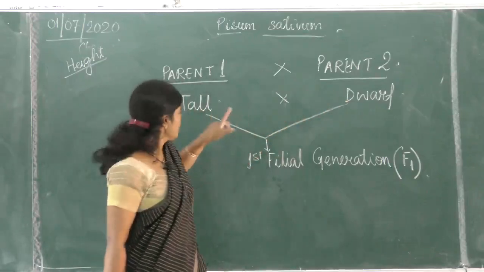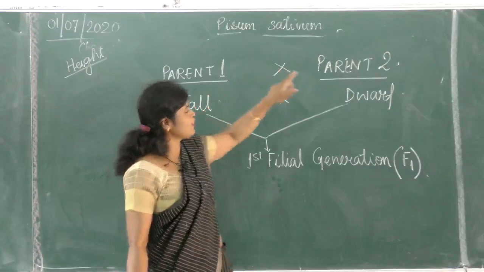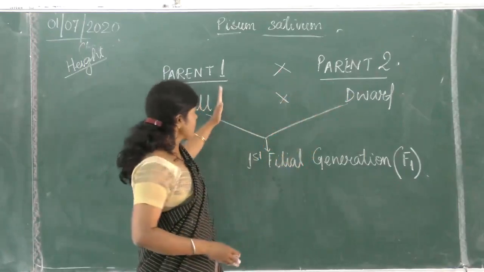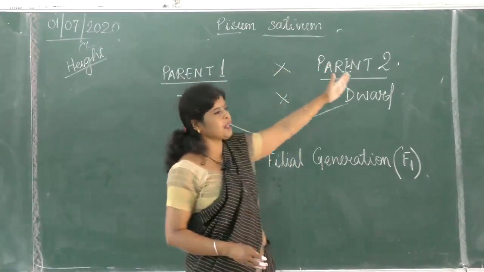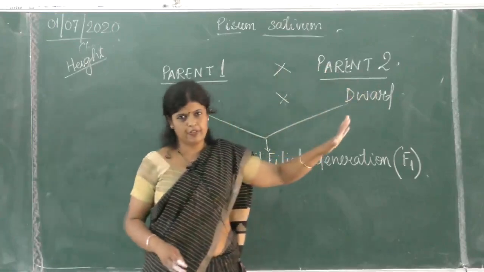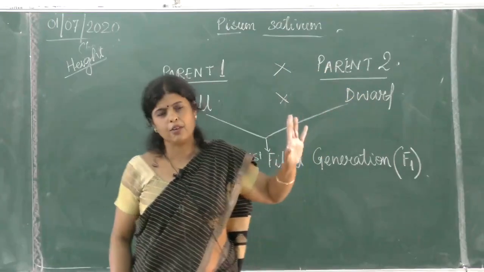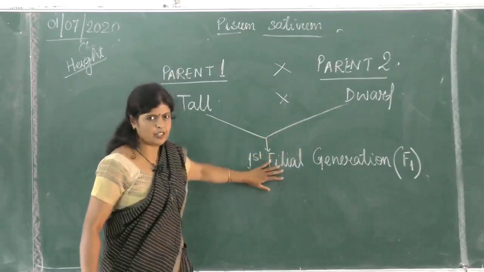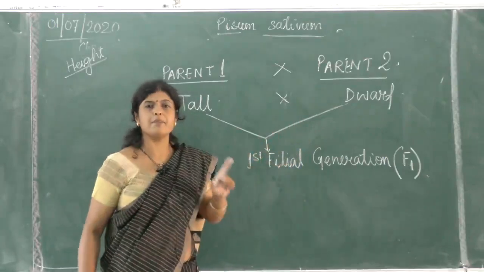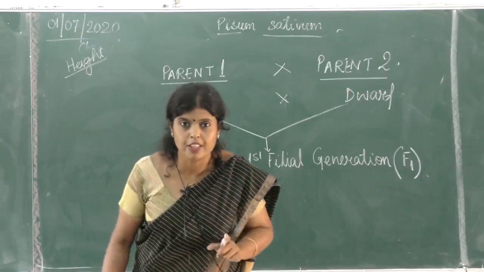Cross. We cannot say otherwise, because it is a tall and a dwarf plant. One female cell is taken from one, and the male cell is taken from the other. It cannot be self pollination for sure. It is a cross pollination, okay? And we get the generation. First filial generation plants are self pollinated.